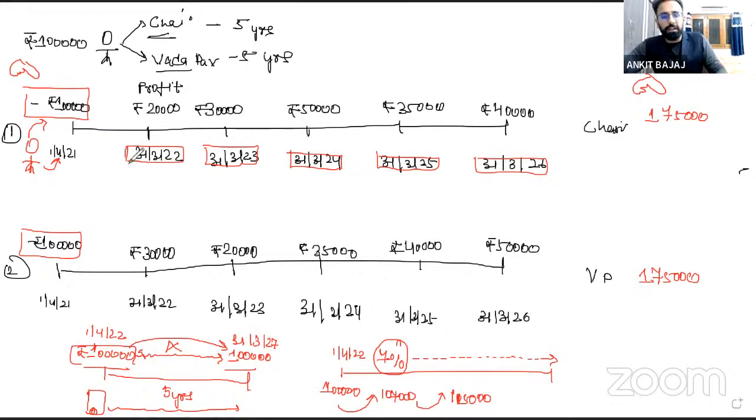Here we are having future values with us, right? Now, if I want to do a peer comparison, what I have to do is calculate the present value of these amounts, right?